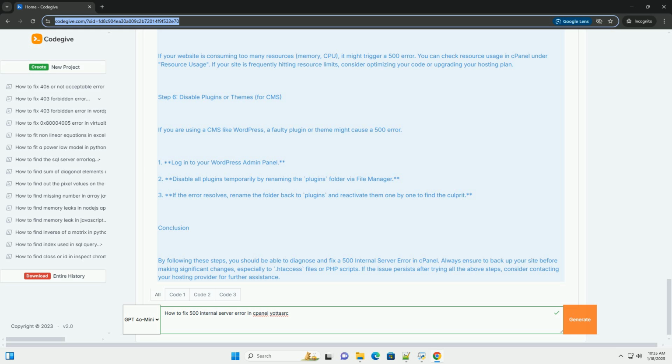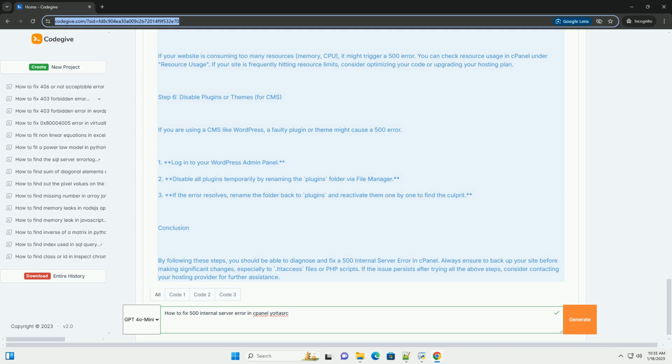If you don't see it, you may need to enable Show Hidden Files. 4. Right-click the .htaccess file and choose Edit. Example of a problematic .htaccess file. Solution. Make sure the syntax is correct. The above example is missing a closing bracket. Here's the corrected version. Tip: if you suspect the .htaccess file is the problem, you can temporarily rename it, for example to .htaccess_old, to see if the error resolves.